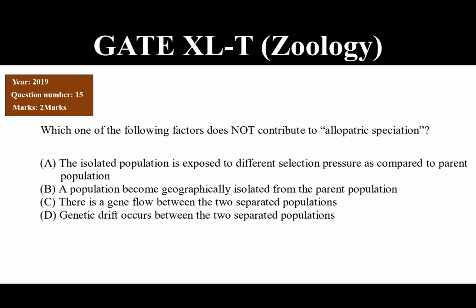Second is the population becomes geographically isolated from the parent population, which is also correct, considering we are talking about allopatric speciation, which is formed because of a physical barrier. Third says there is a gene flow between the two separated populations, which is not correct, because the whole idea about species is that they cannot interbreed, so there is no gene flow between them. And the last one is genetic drift occurs between the two separated populations, which is correct, because it is because of the drift that the populations separated from each other.